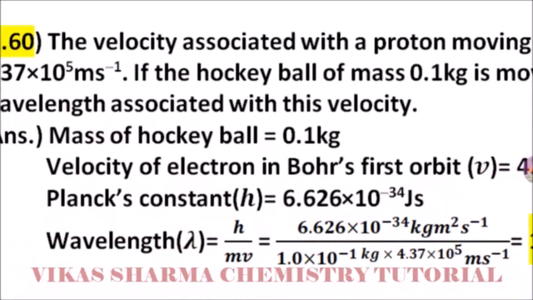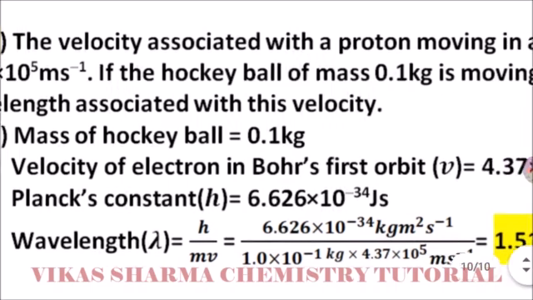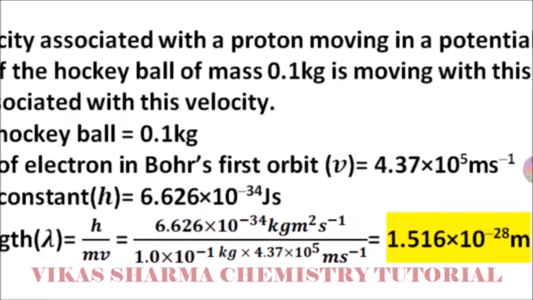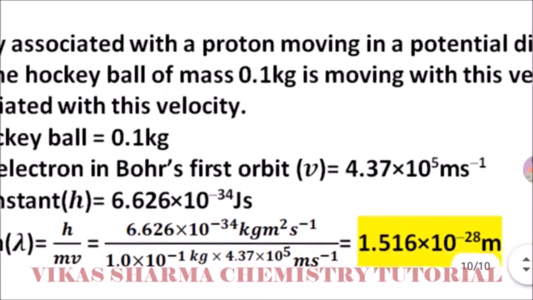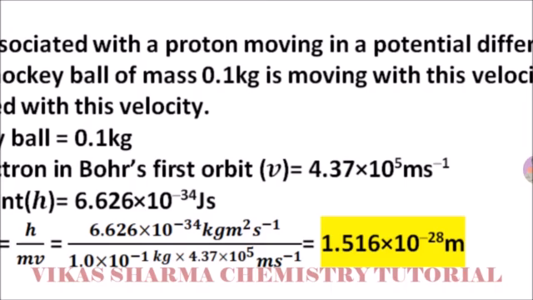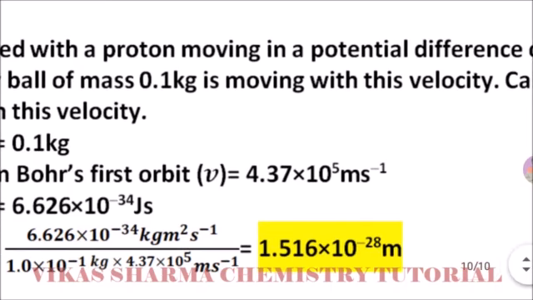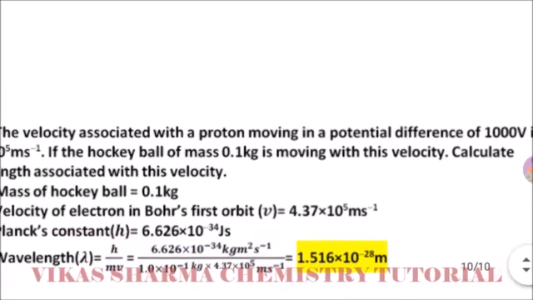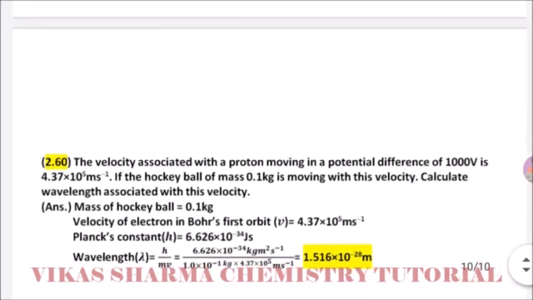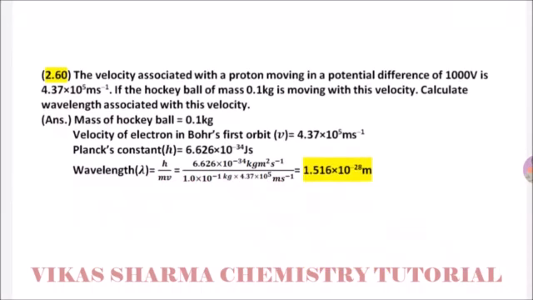So wavelength is equal to the Planck constant divided by mv. So 6.626 into 10 to the power minus 34 kilogram meter square per second divided by the mass of hockey ball, which is given 1 into 10 to the power minus 1 kilogram, and 4.37 into 10 to the power 5 meter per second, the velocity. So the wavelength of this striking object, hockey ball, is 1.516 into 10 to the power minus 28 meters. So student, I hope by the de Broglie relationship you can easily solve the question.